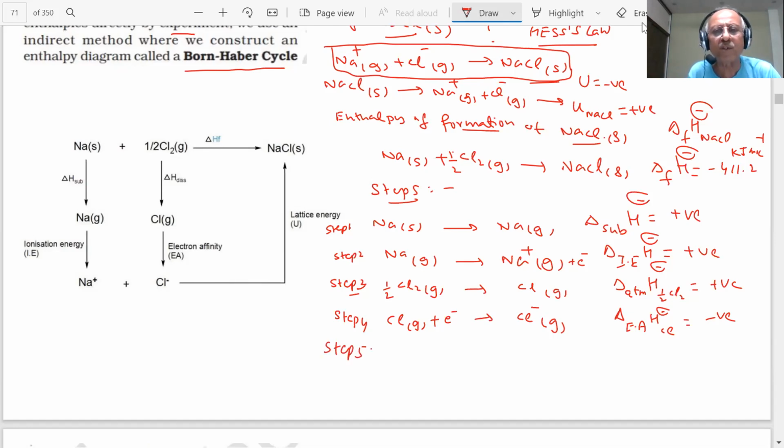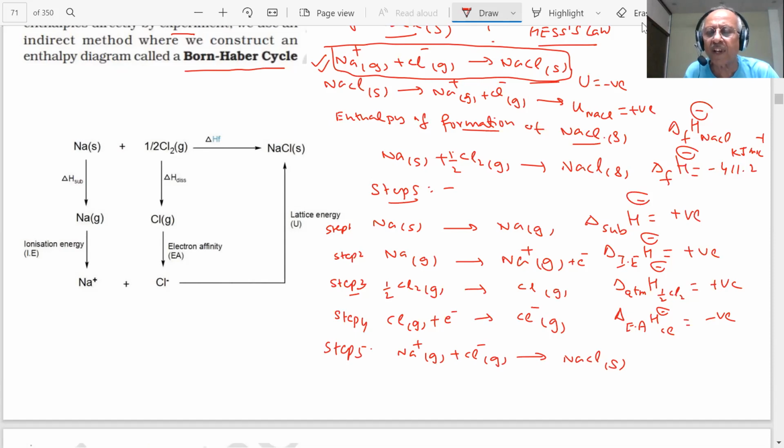Step 5 is what, student? You have Na+ gas and Cl- gas, and they will form NaCl solid. That is what you want. Clear?